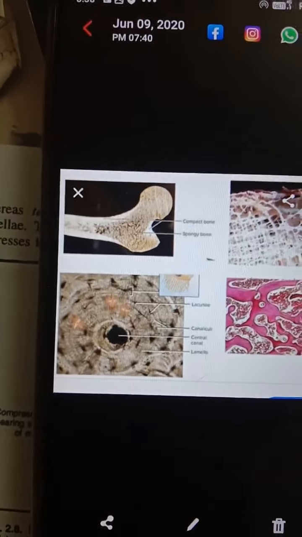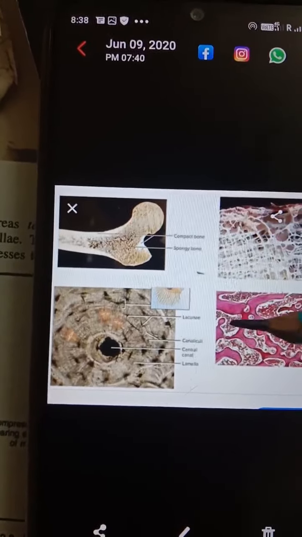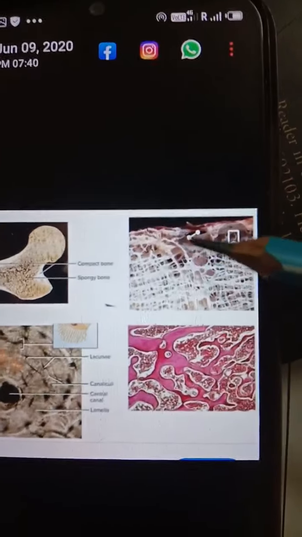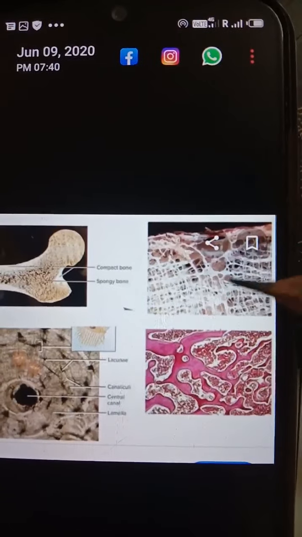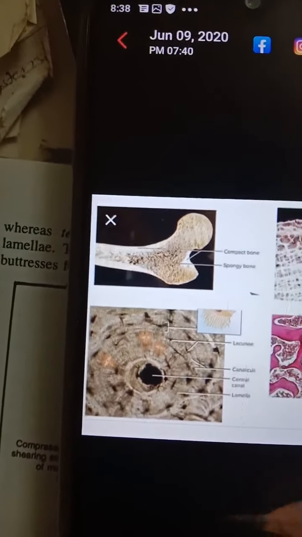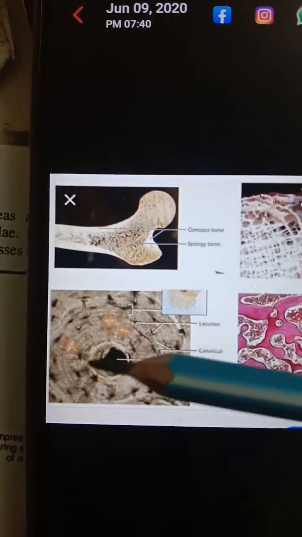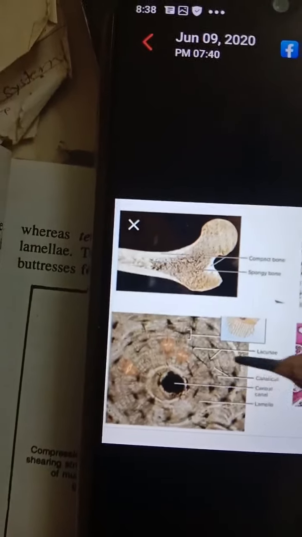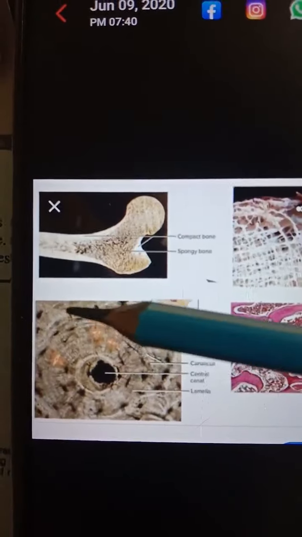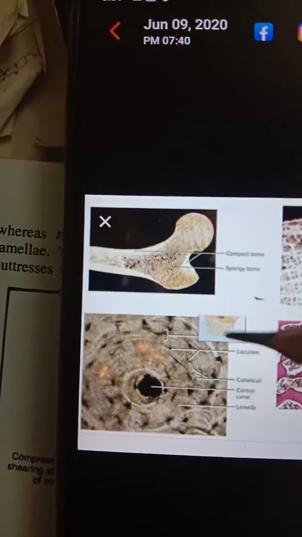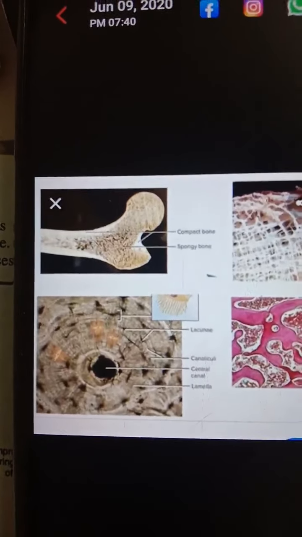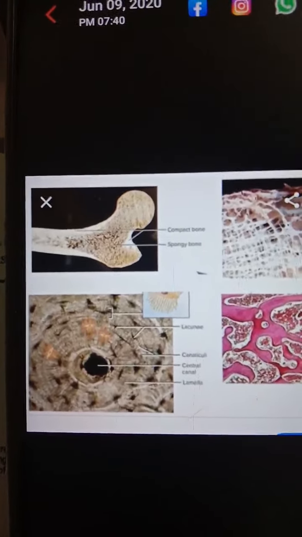That is called the lamellar bone, and these are arranged in piles in the cancellous bone. Here you can see the rods and plates, and then concentric cylinders, that is the Haversian canal-like structure present in the compact bone. Here you can see the cylindrical structure of the bone. Let's see the microscopic structure of the compact bone.